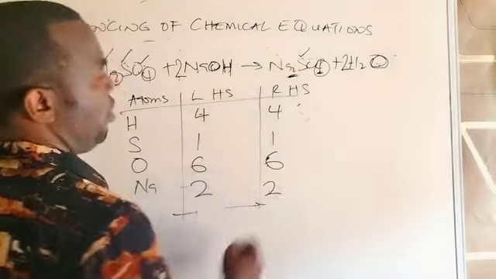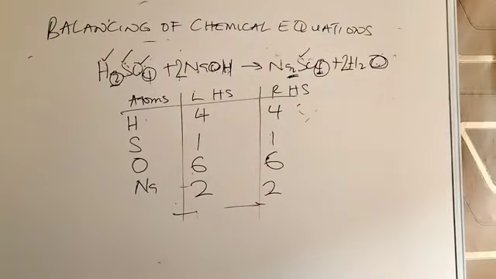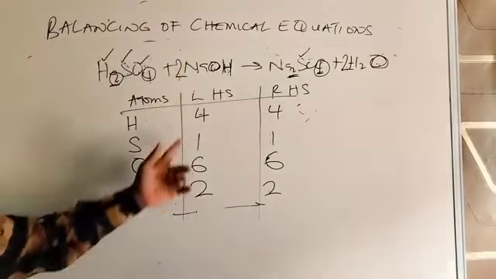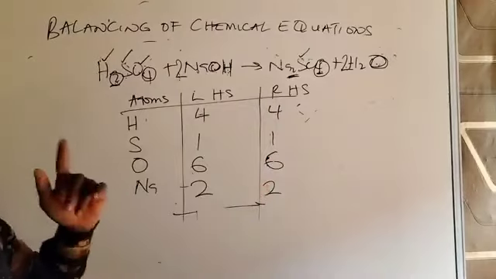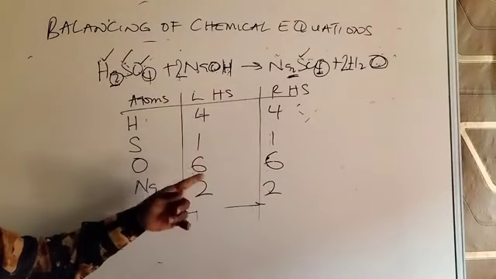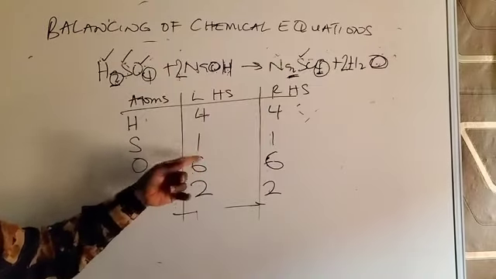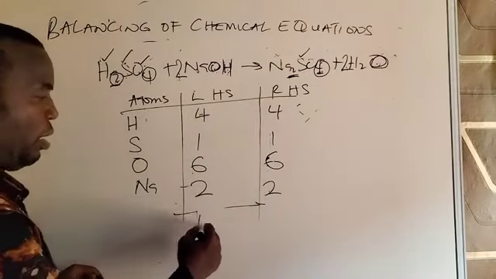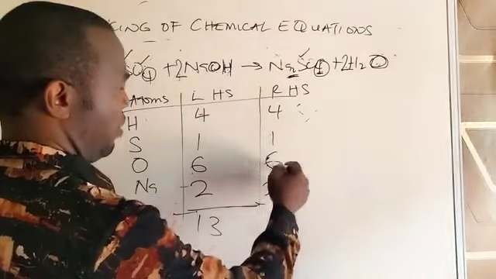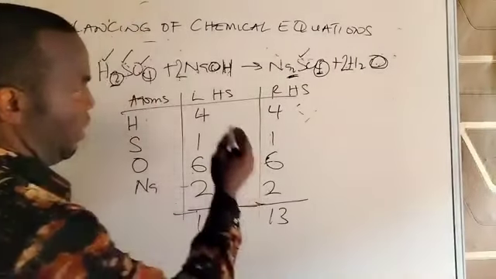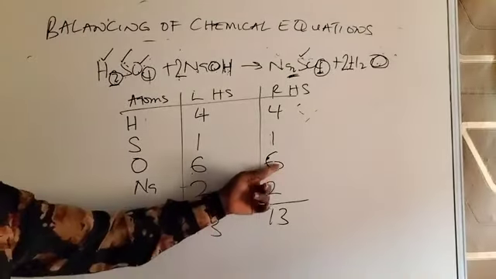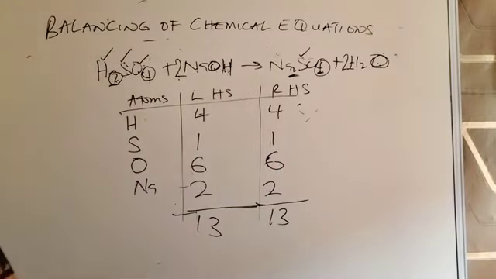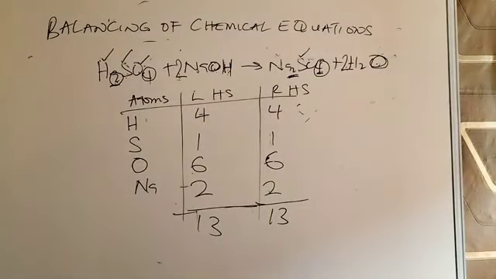We have 2 here. So you see that in this case now, the atoms are all equal. 4, 4, 1, 1, 6, 6, 2, 2. So it's a balanced equation. If you add 5 plus 6, 11, plus 2, 13 atoms altogether. So it's a balanced equation, not only because they have an equal number here, you check all the atoms, they are equal on both sides. So having done that, we're now going to learn how to balance chemical equations properly.